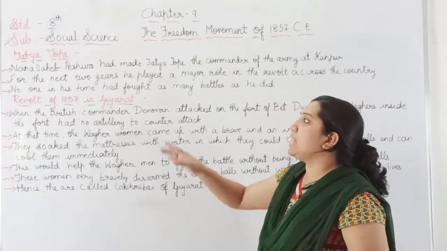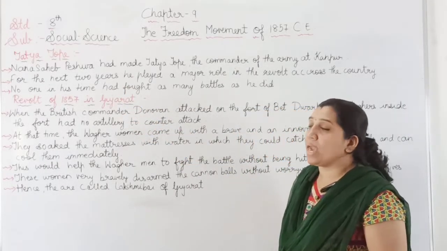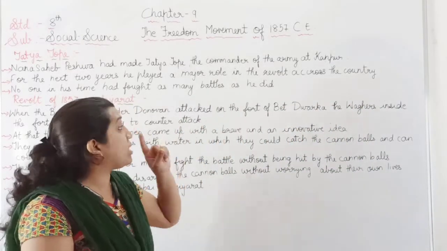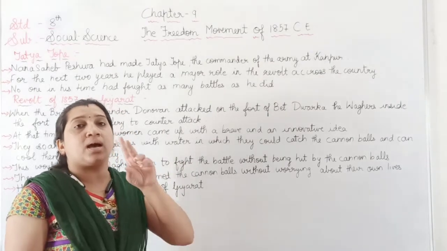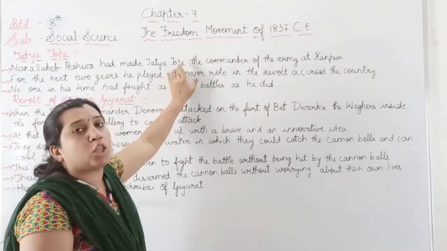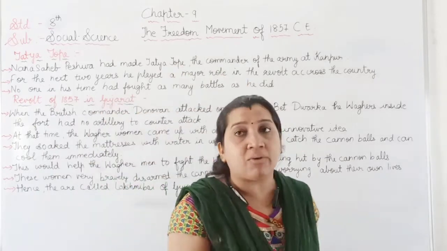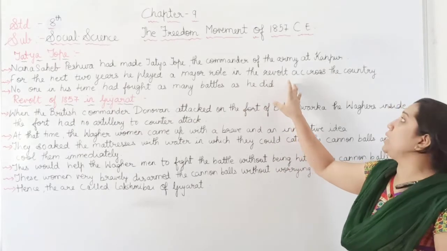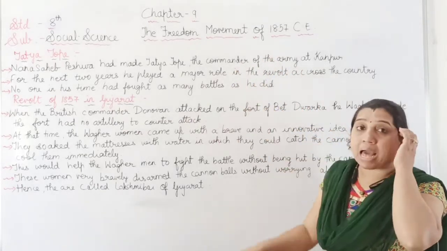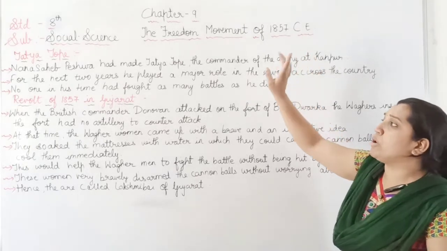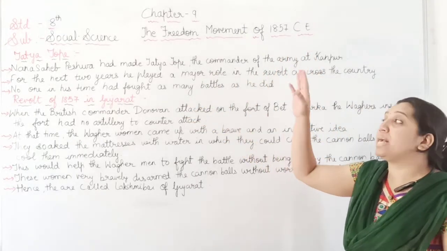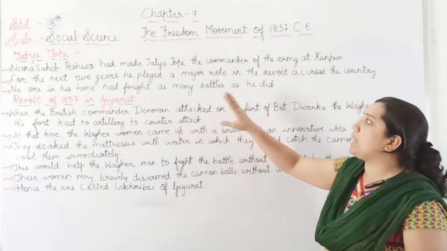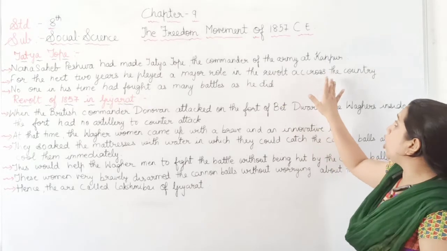Now let us start with the next topic, that is of Tatya Tope. Nanasaheb Peshwa started the revolt of 4th June 1857 in Kanpur. As Tatya Tope was a great commander, Nanasaheb Peshwa gave him the responsibility to handle the revolt in Kanpur. For handling the army of the people in Kanpur, Nanasaheb Peshwa made Tatya Tope the commander-in-chief. For the next 2 years, he played a major role in the revolt across the country.